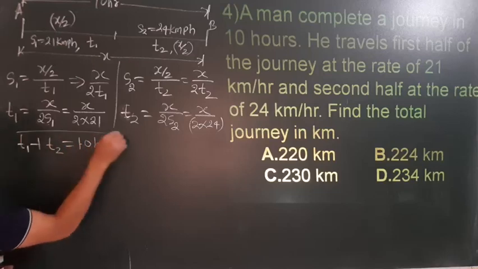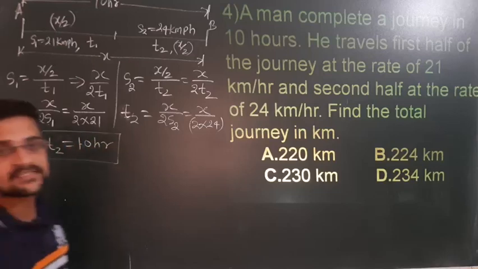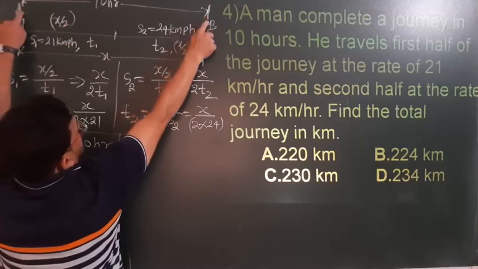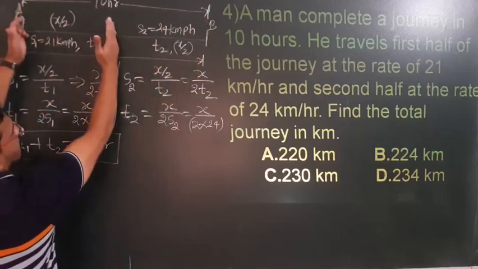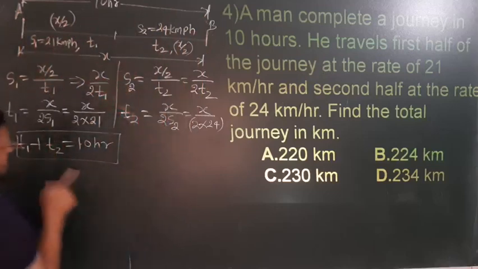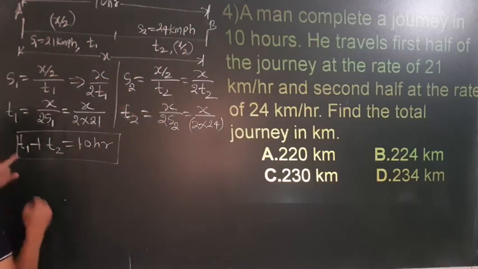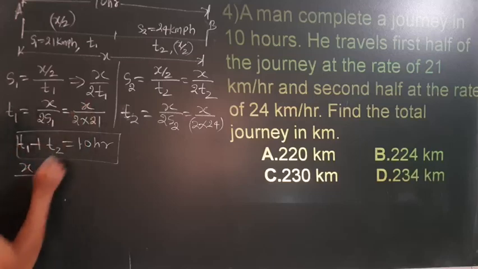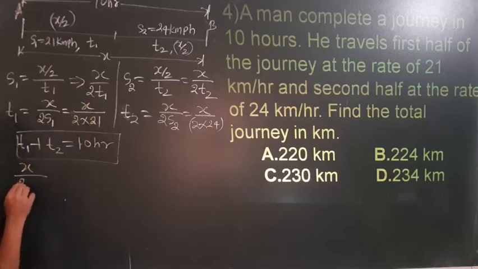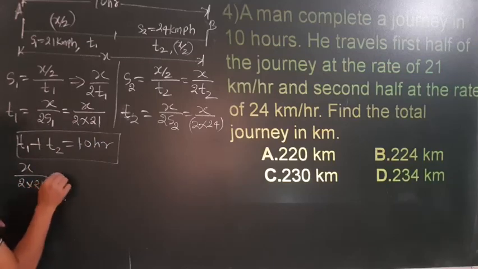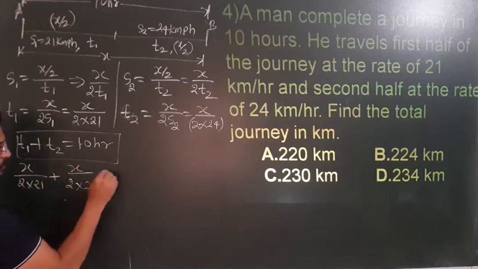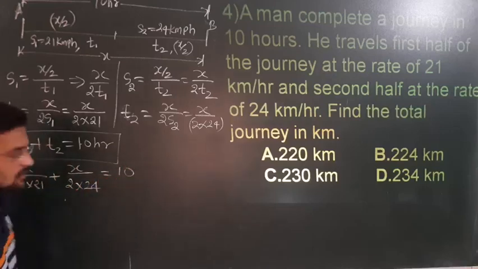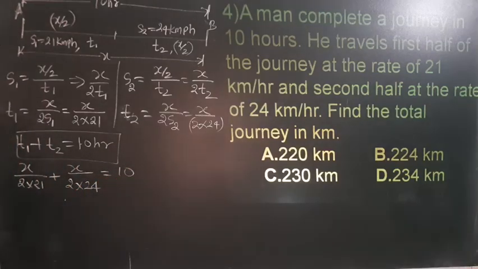Now we know t1 plus t2 is equal to 10 hours, given. To complete the total journey you need 10 hours, and this 10 hours is made up of t1 plus t2, the time here plus the time over here. Now t1 is x divided by 2 into 21, plus x divided by 2 into 24 is equal to 10. So I will just take out the 2.